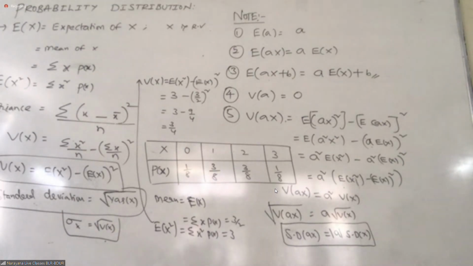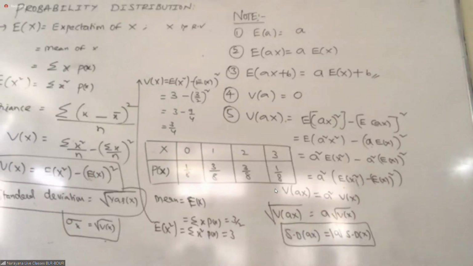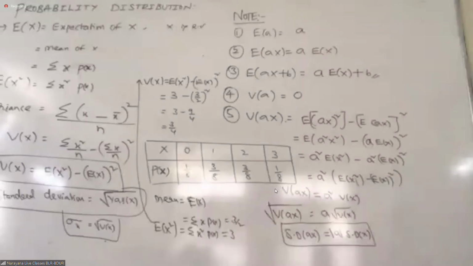Sum 2 occurs 1 time, then 2, 3, 4, 5, 6, 5, 4, 3, 2, 1. Then you can prepare this type of table. Once you know the table, you can solve your question number 13.